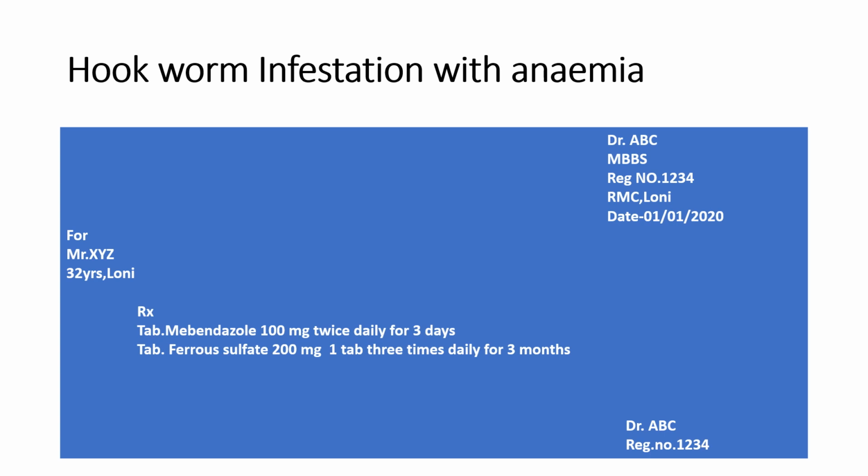Mebendazole is a benzimidazole derivative. It has broad spectrum anthelmintic activity. Then how does it produce its anthelmintic activity? We know that mebendazole binds to beta tubulin and inhibits microtubule polymerization. It also blocks glucose transport in the parasite. As a result, intestinal parasites are immobilized or die slowly. So this is the mechanism of action of mebendazole.